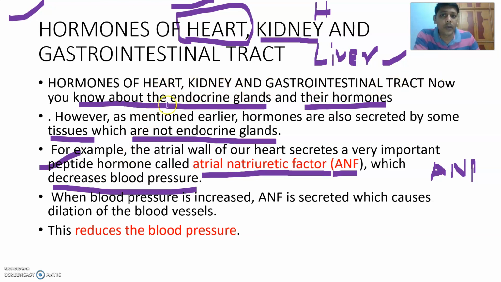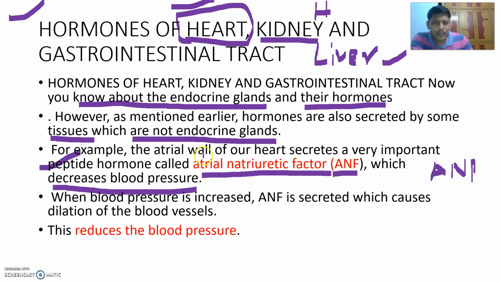Now you know about the endocrine glands and their hormones. You learned pituitary gland, hypothalamus, thyroid gland, parathyroid gland, pineal gland, thymus gland, and adrenal gland. You learned all those glands, testes, ovaries, pancreas up to now. Apart from these glands, there are some organs which are also capable of producing hormones. Let us see what are those hormones produced by non-endocrine organs.